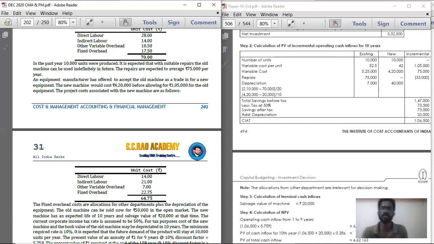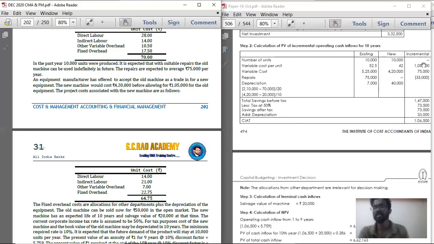Your profit is coming down. So existing is only 7,000 as the depreciation cost, whereas the new machinery has 40,000 as the depreciation cost. Because of this, I am paying an extra 33,000 cost. So you should deduct it. There is an increase in cost, so you should deduct it.